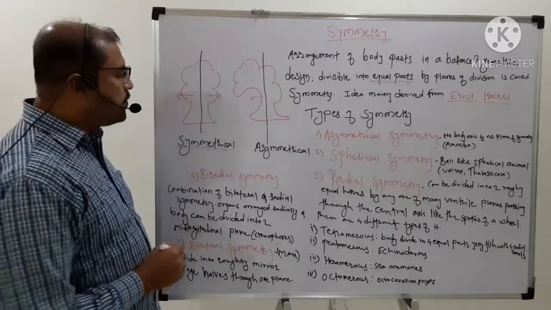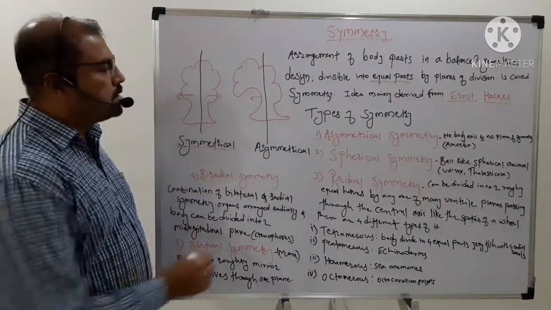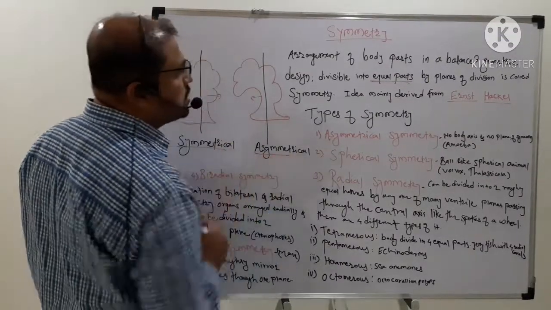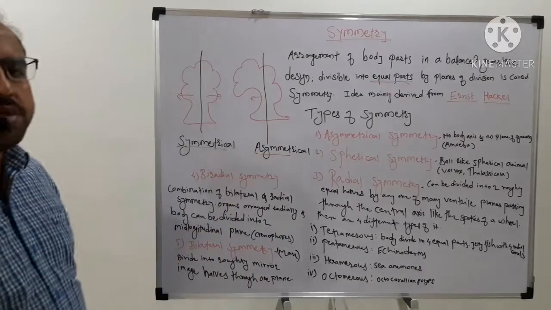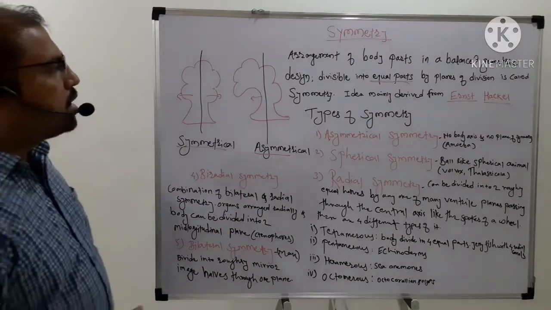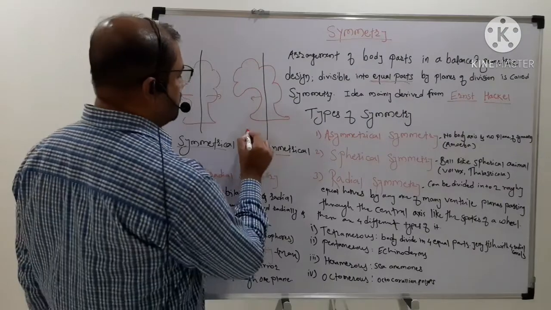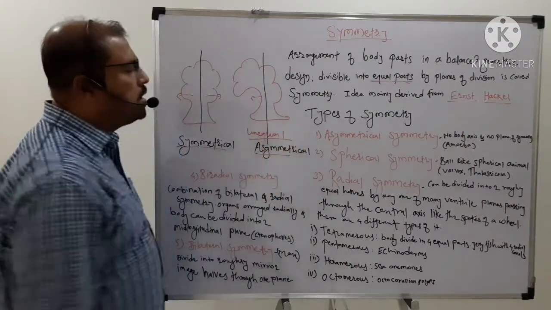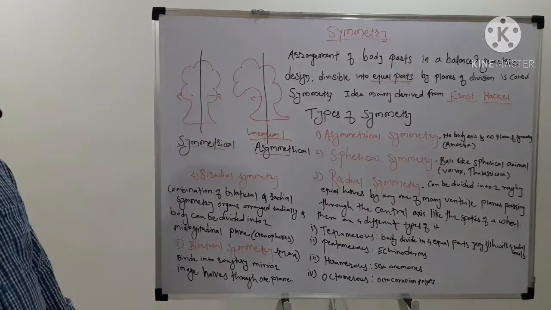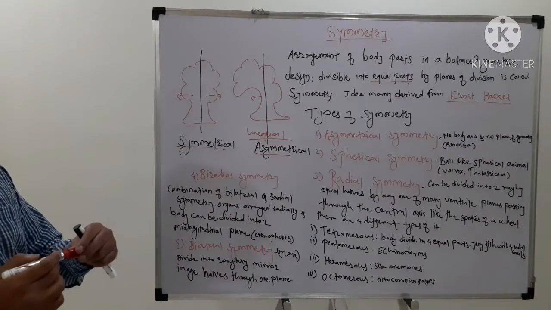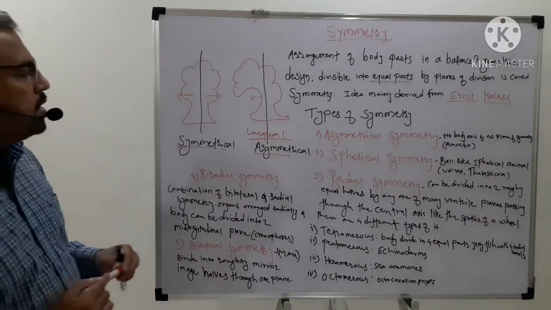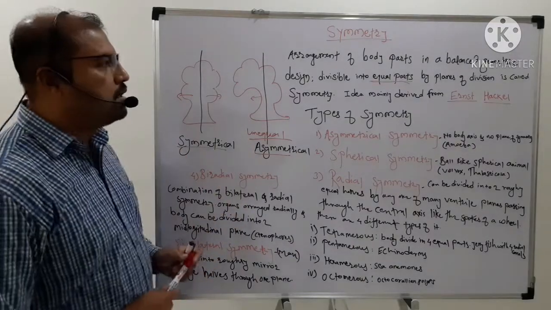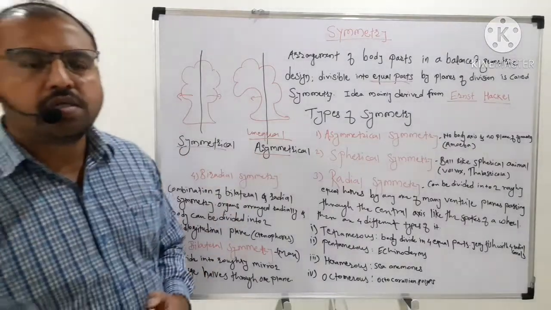That's why this kind of structure is said to be asymmetrical, that is, unequal division from this center axis or plane. So this is symmetry.